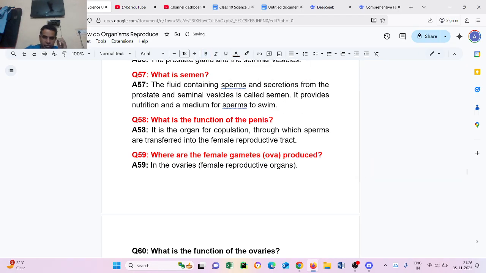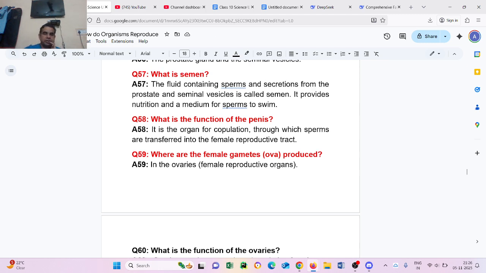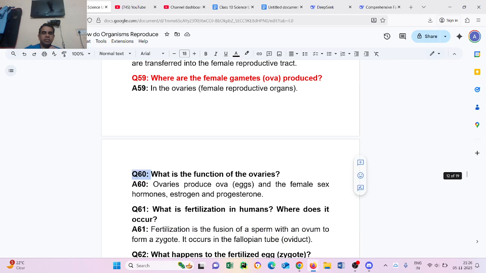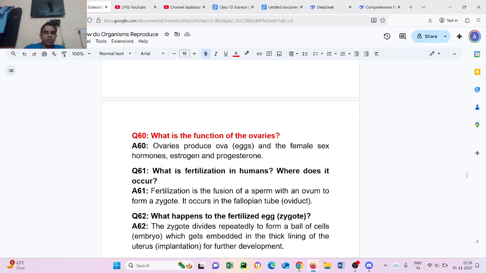Where are the female gametes, ova, produced? In the ovaries, the female reproductive organ. Question number 60. What is the function of ovaries? Ovaries produce ova, eggs, and the female sex hormones estrogen and progesterone.